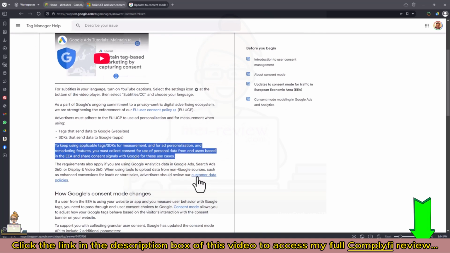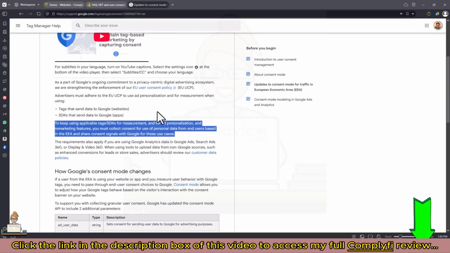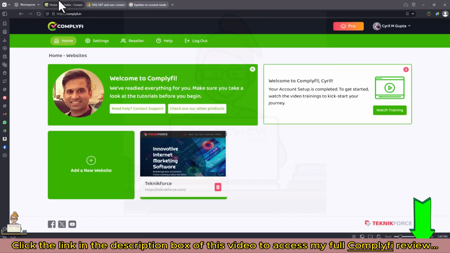So if you're running ads, to be able to create remarketing lists, now if you remember what remarketing is, retargeting, to show them ads about your products, you need to collect consent from them. And on Google, this is called Google Consent Mode V2. So you're required to collect consent for ad personalization, without which Google will not let you collect data and let you create remarketing lists. Microsoft also has similar systems. They have something called the Microsoft Consent Mode, and they will not let you run retargeting. They will not let you collect data in remarketing lists and collect data about conversions if you have not collected consent.